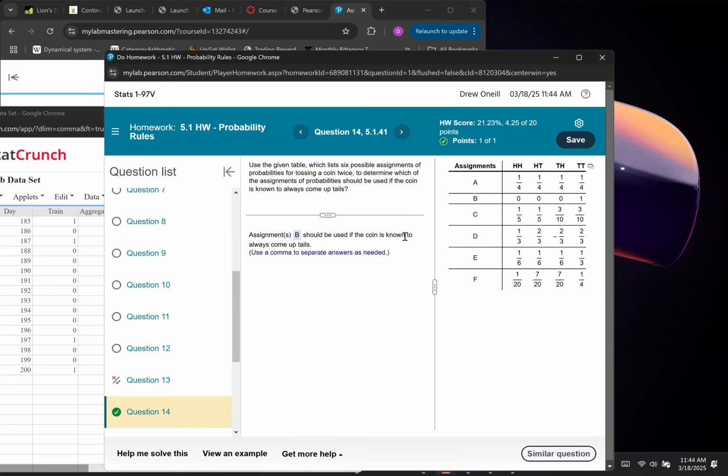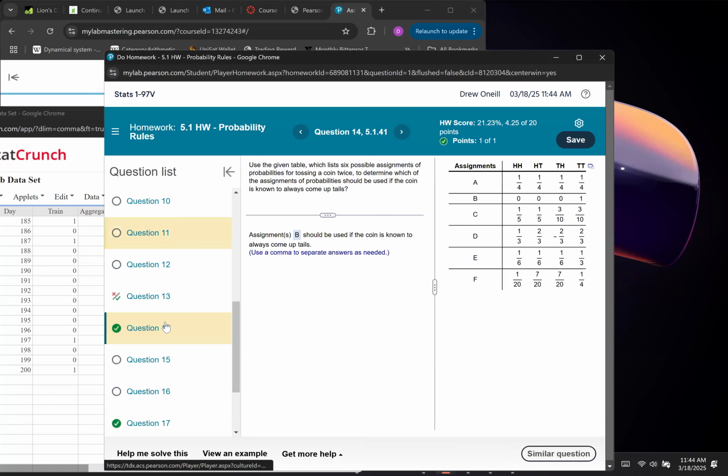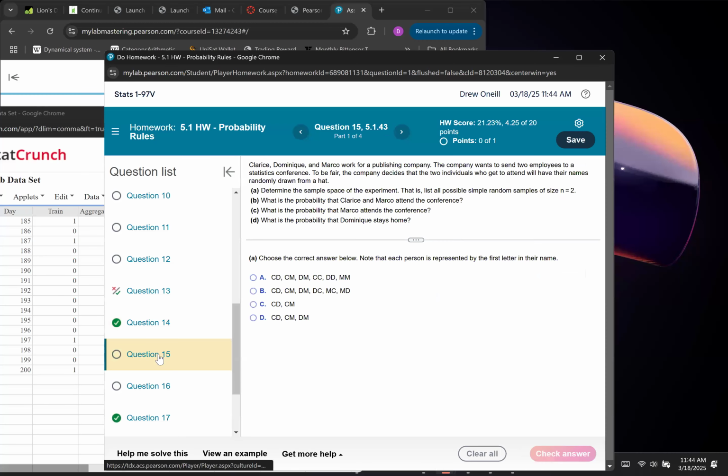This one's a funky problem, but it's just saying which of these different weights of tails and heads would go with all tails, and it's clearly B, but it's a weird question.